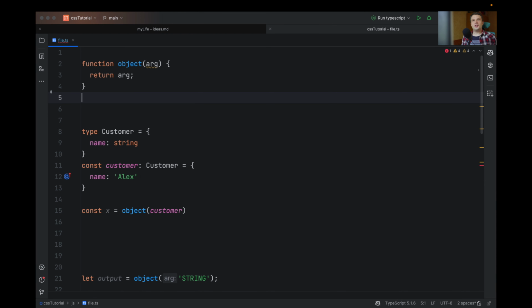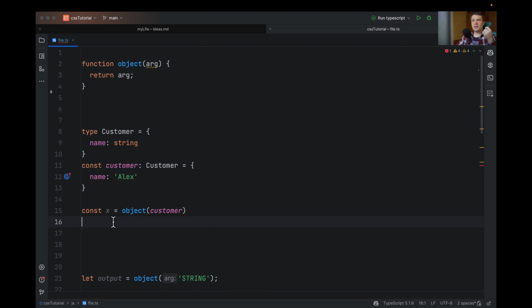Hi. Generics allows you to write more reusable code in strongly typed languages. For example, TypeScript is a strongly typed language, but JavaScript is not, so there are no generics in JavaScript. And a classic example of generics is a function that takes an object and returns it.